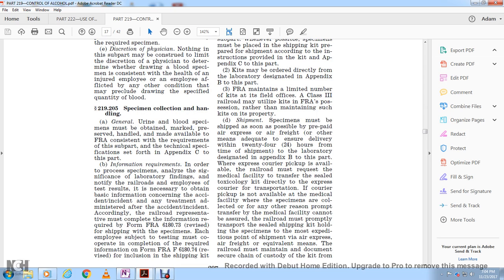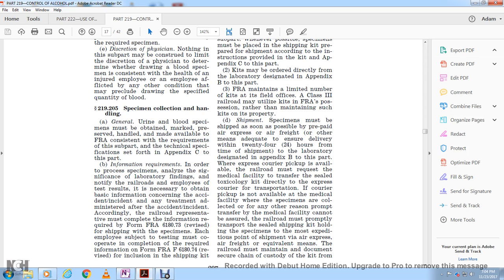219.205 Specimen collection and handling. Generally, the urine and blood specimens must be obtained, marked, preserved and handled consistent with the requirements of the technical specification of Appendix C, along with the information required in order to process the specimen and analyze its significance. The laboratory findings notify the railroad and the employee of the results, obtained with the basic information concerning the accident incident and any treatment administered after the incident.